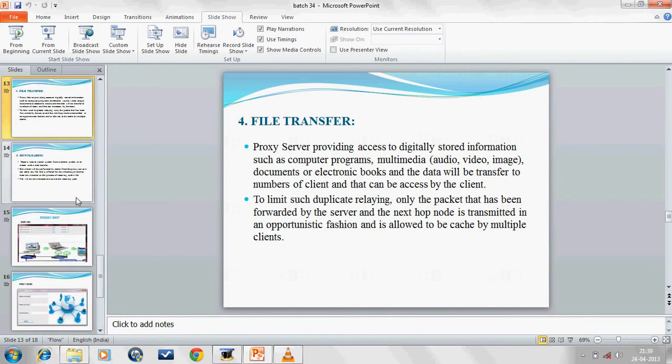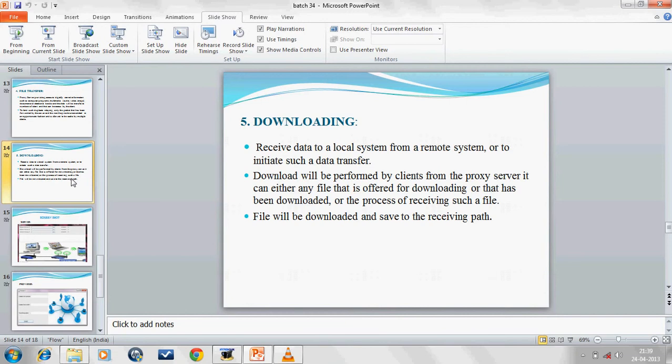In our last module, we have downloading. In the downloading module, we give the file name to the server, and the server will download the file in the current location or in whichever location the user wants to download it.